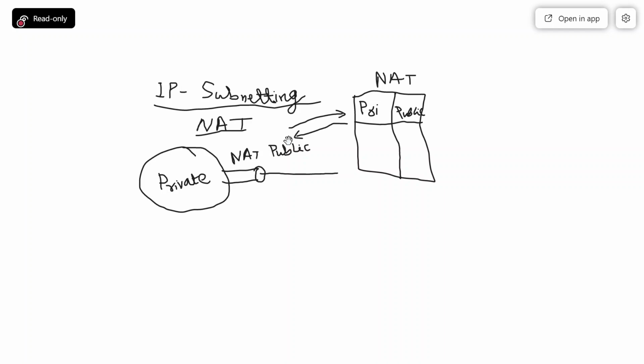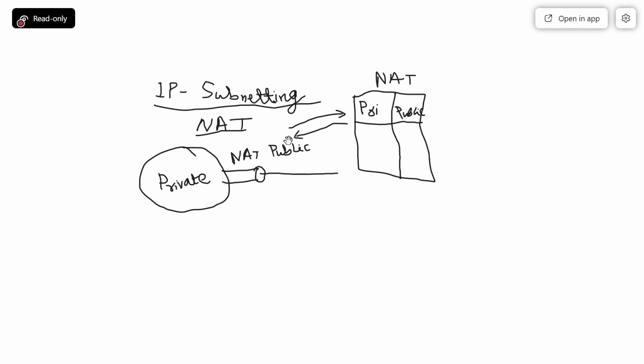Now it needs to disambiguate to distribute as per the request. Maybe in the local network, computer A, computer B, or computer C has made the request. So the data will be given to the requesting computer. That is also done by the NAT. So NAT needs to disambiguate whether the request has been made by computer A, computer B, or computer C from the internal network, and accordingly the response will be given.